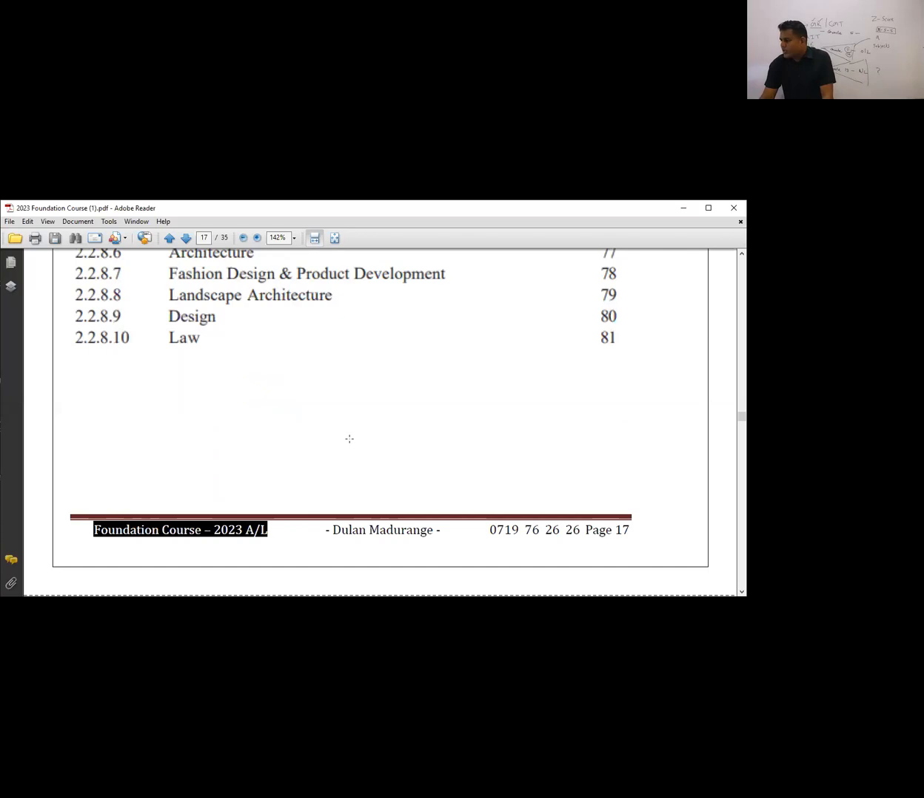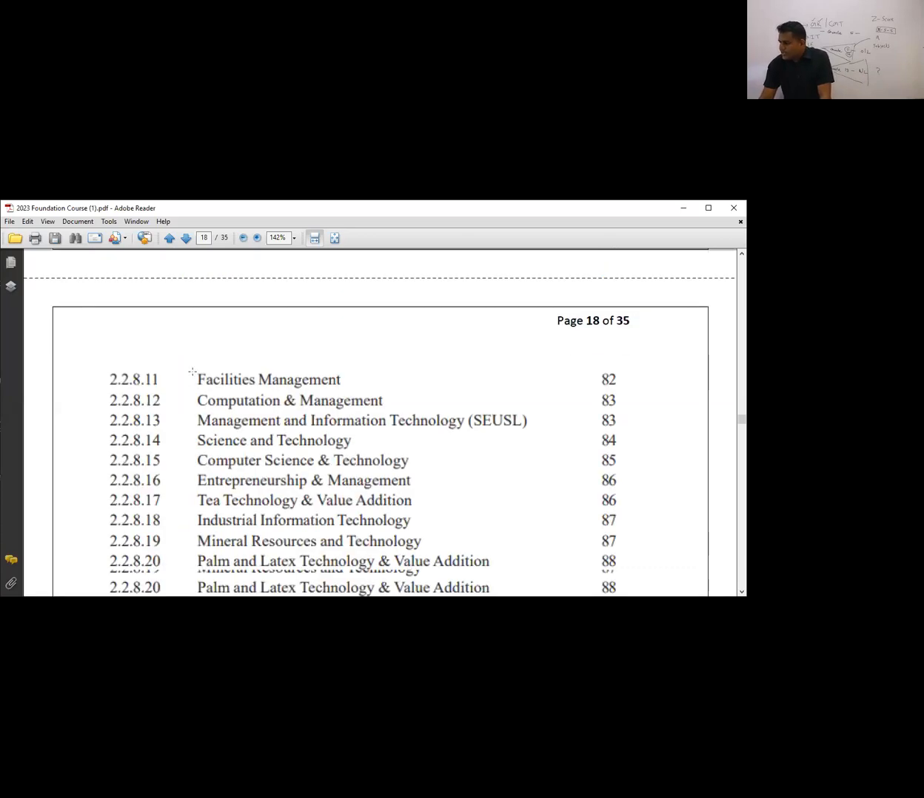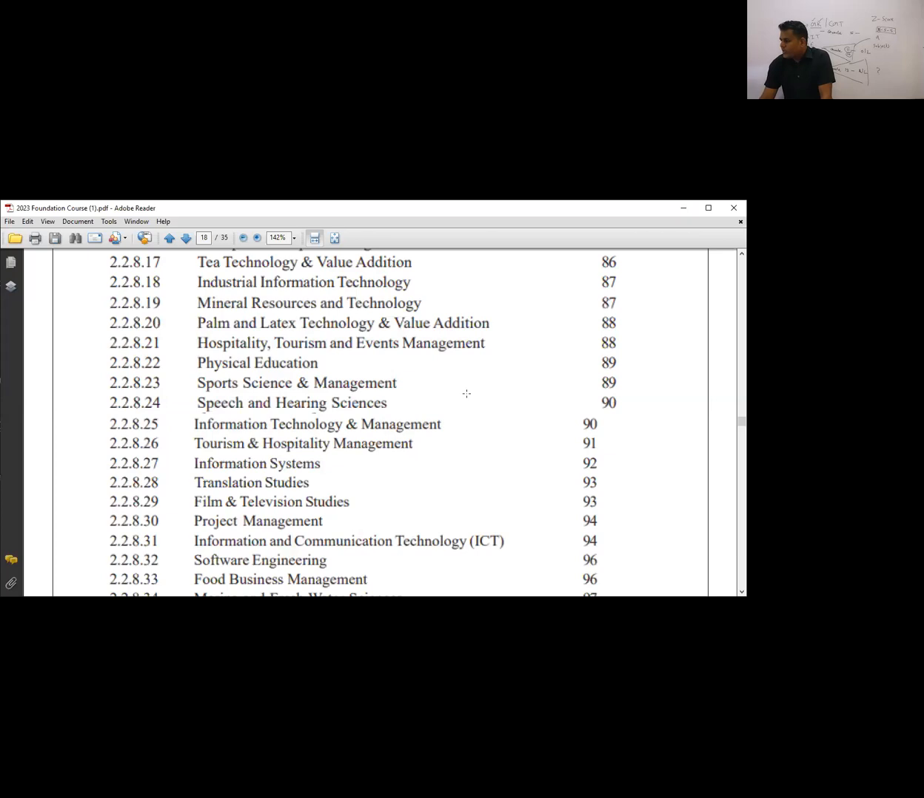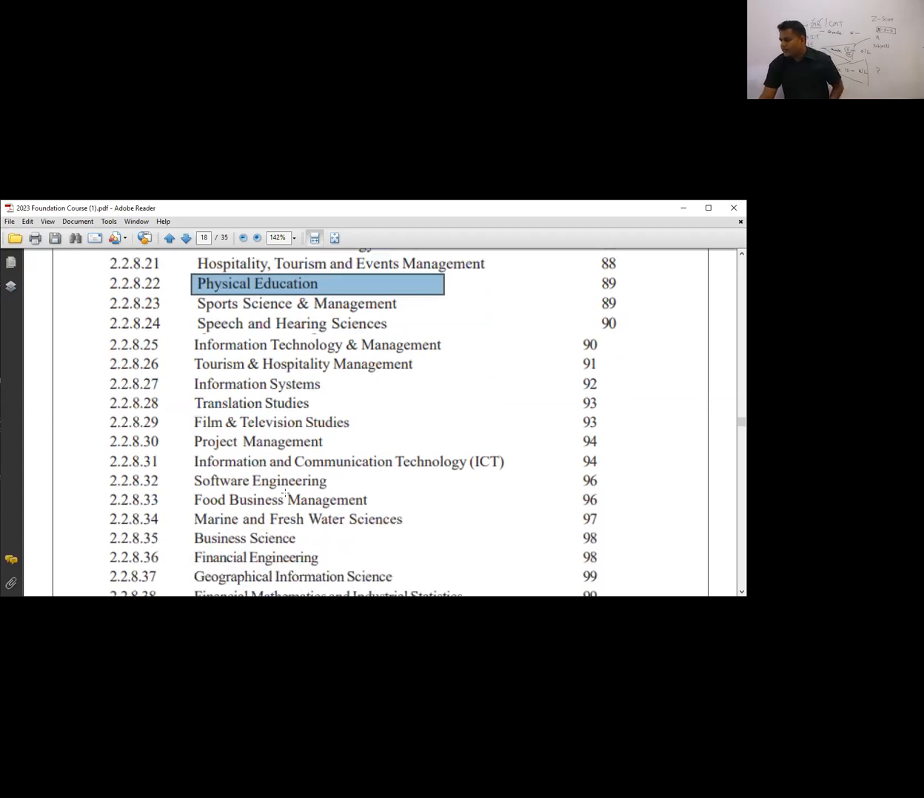I will be sharing these documents. No need to discuss more and more. If you are very specific about sports science, you can do this degree, sports science management. If you are a sportsman, like a cricketer or a swimmer, you can do this. It's very interesting. The degree is very reputed in Sri Lanka and is also accepted in foreign universities. Speech and hearing science, related to biology. Physical education, PT, the training one. So there are so many courses in Sri Lanka. Software engineering. I can share this handbook so you can read more and more.